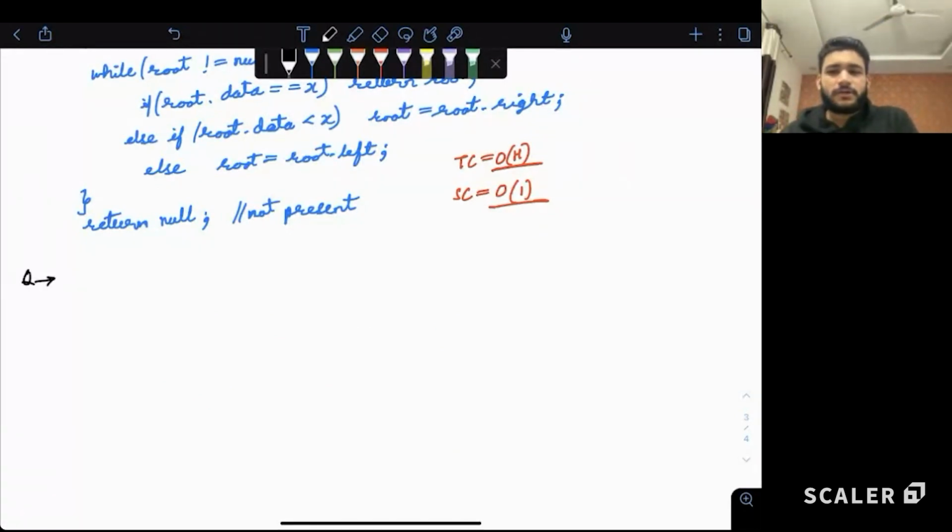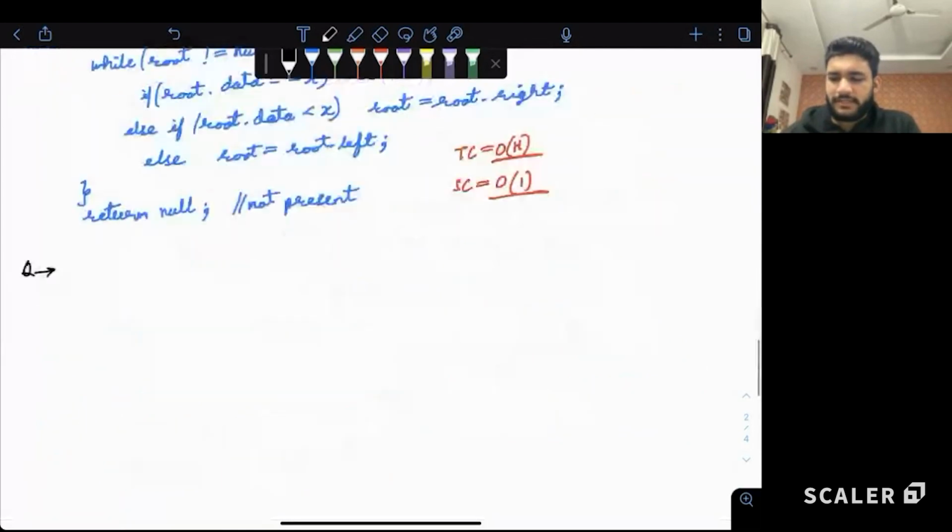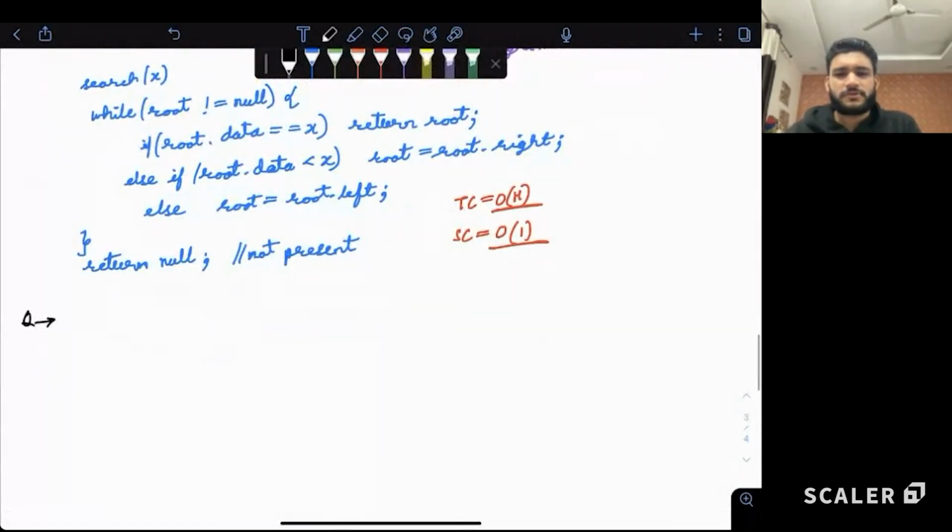Space complexity is calculated, Shubham, based on how much extra space we are using, like how we are storing. So for example, in this case, we were using the stack space. So we use a data structure to store something, so it was order of h. Here we are not storing anything extra. So space complexity is constant.